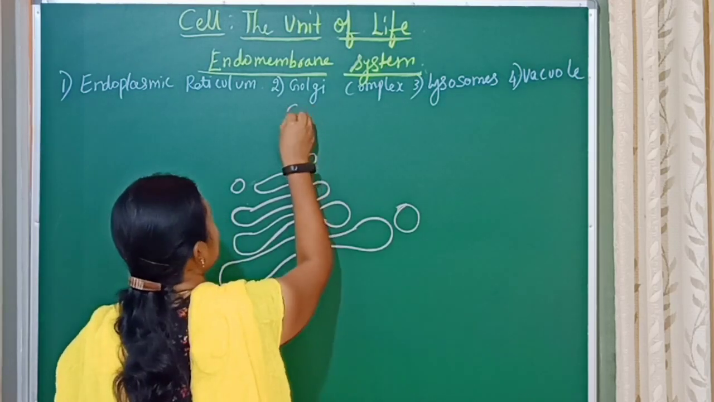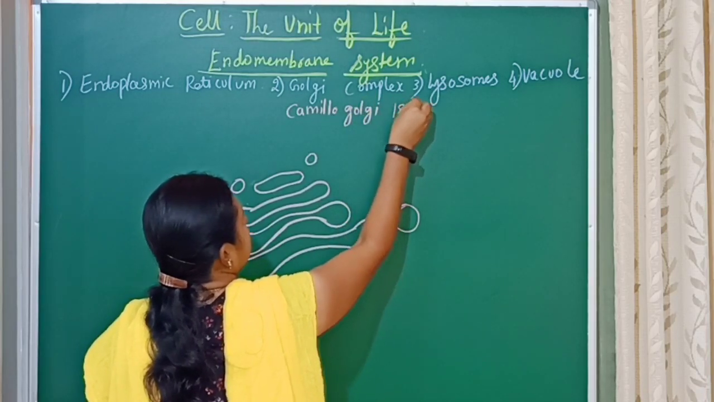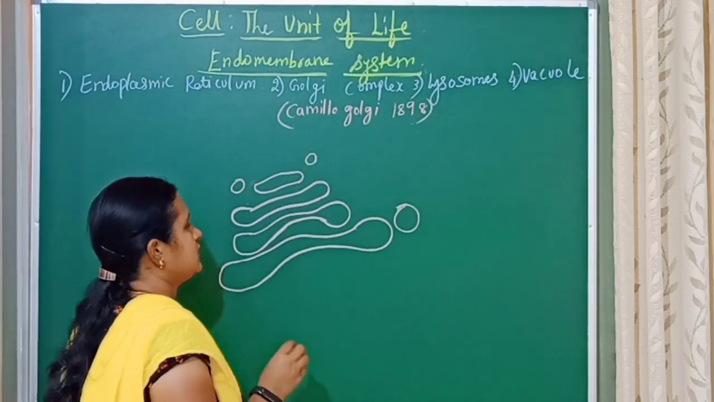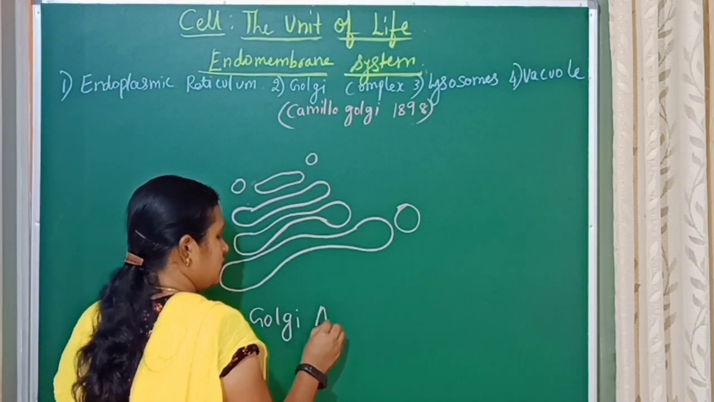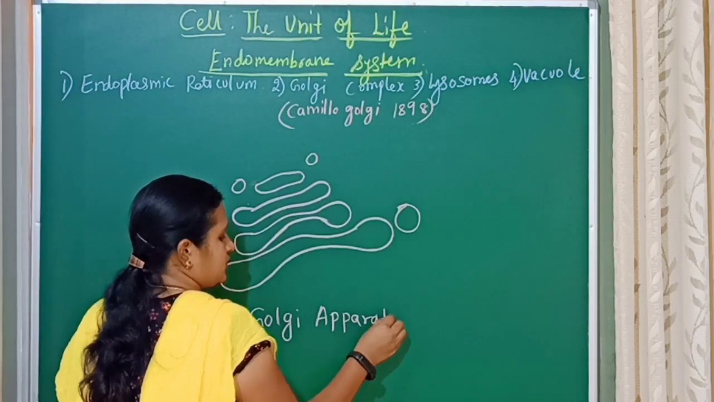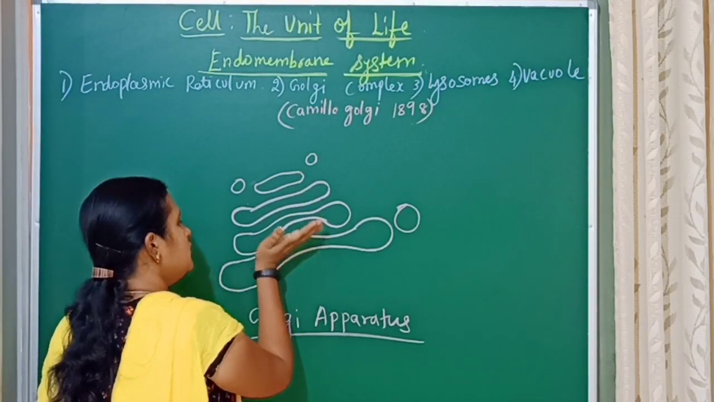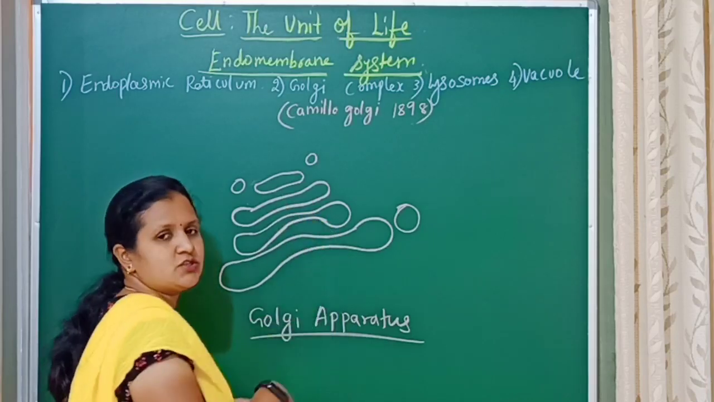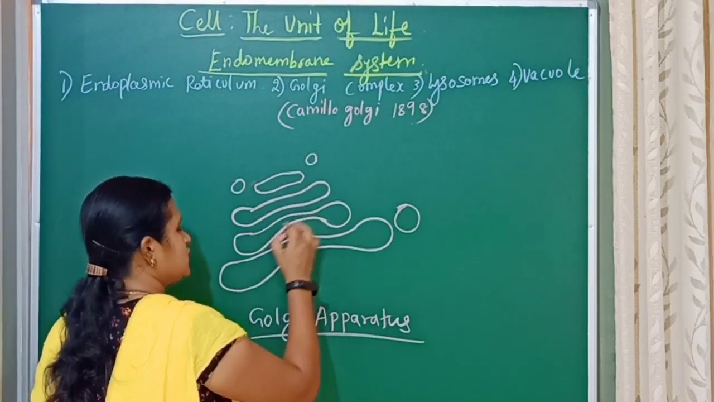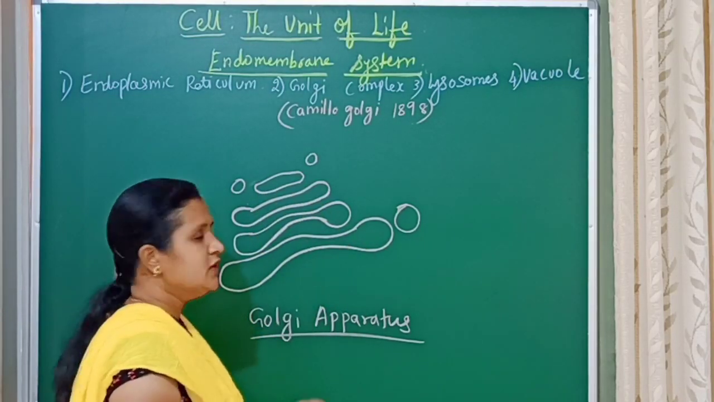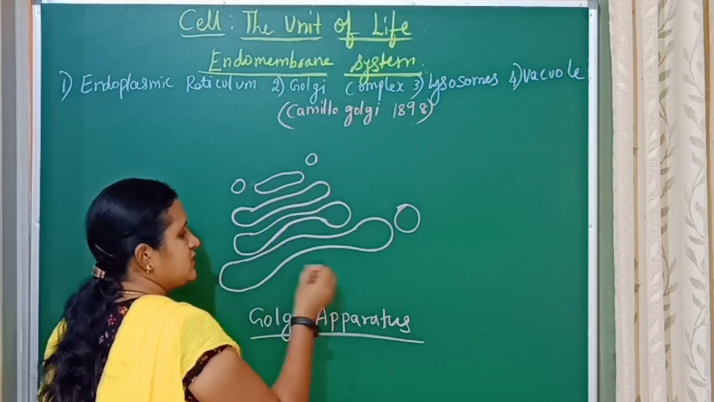Okay, now in the endomembrane system, let us know about the Golgi complex. It was Camillo Golgi who, in 1898, discovered the Golgi complex, also known as Golgi apparatus. These are a group of sac-like structures present one above the other, parallel to each other, in the cytoplasm. The elongated structures are called cisternae.